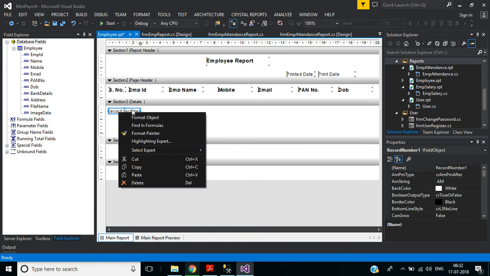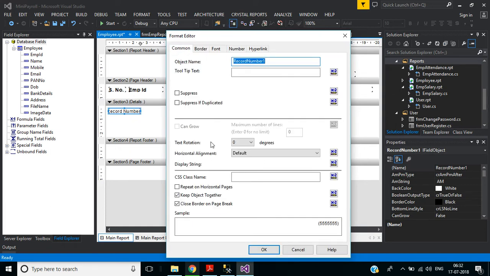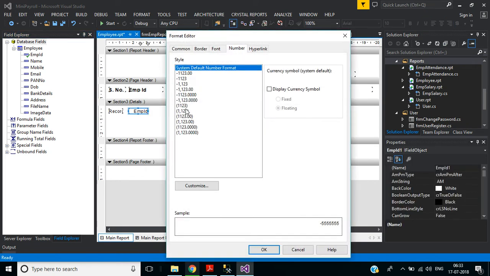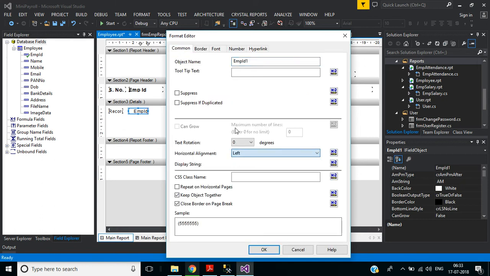By default it's in right alignment, a default alignment, change this to left. And number, go to common tab. Here horizontal alignment is left, click OK. Then employee ID, delete this field heading. Okay, change this format, number and horizontal alignment is left.